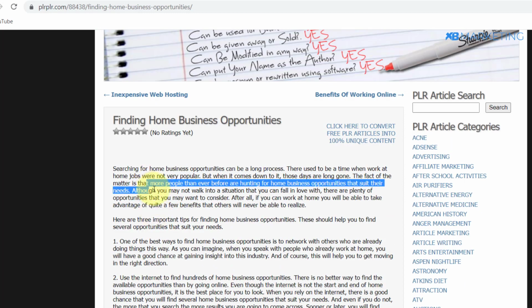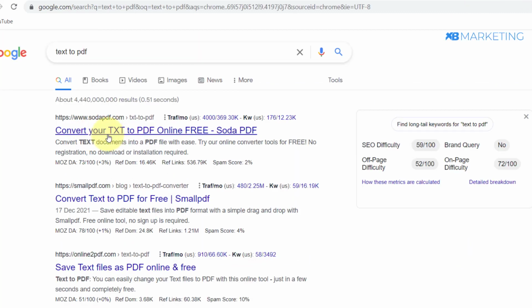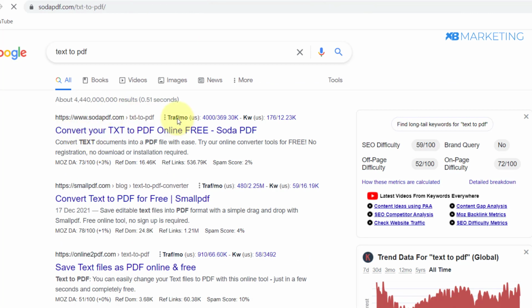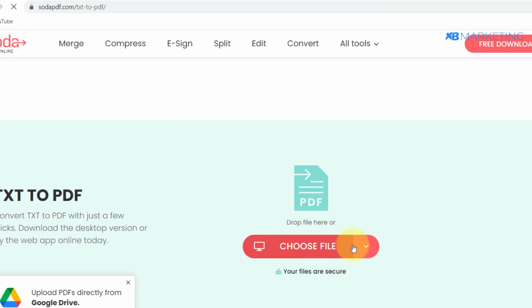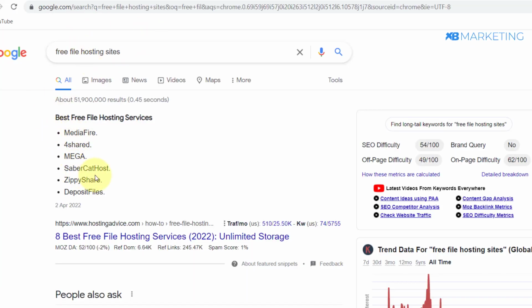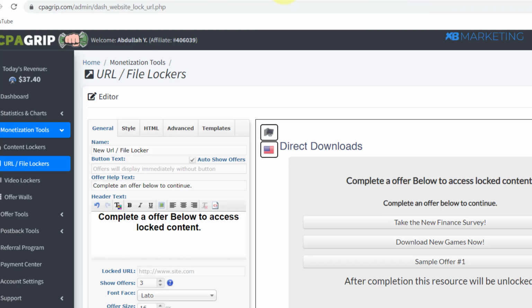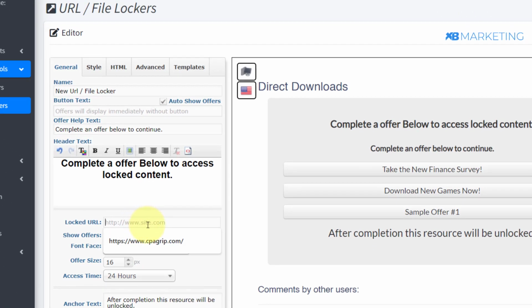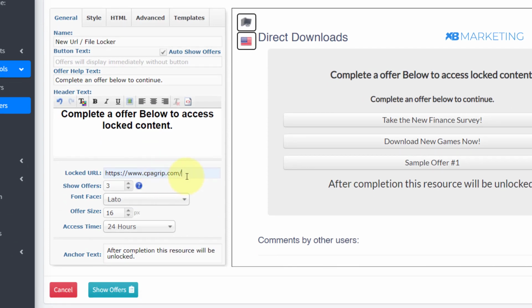So once you grab the whole of this article right here, you can come to a website right here where you can just basically convert the old text to a PDF. So you can come over to any of these websites right here to host the text you just converted. Okay, so once you do that, then you can just paste in the link right here. So for this example, I'm just going to be using this link right here as an example. Okay, so once you've gotten the link to the article, basically all you just need to do is paste it in here and you want to click on save.